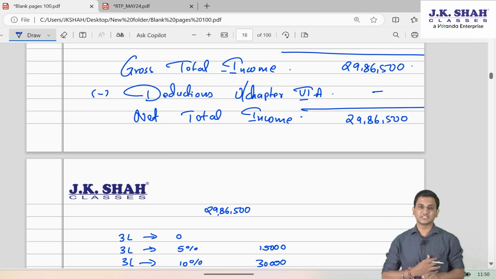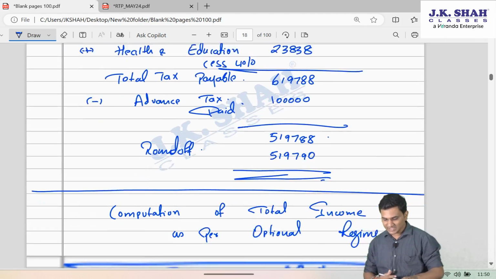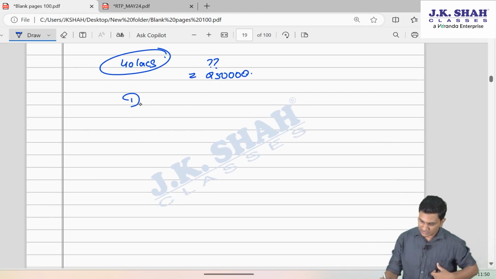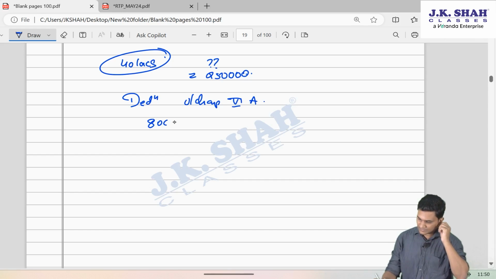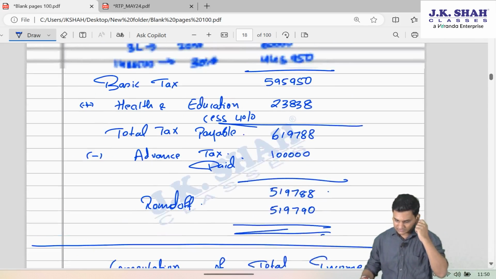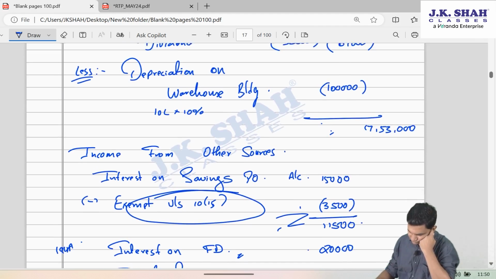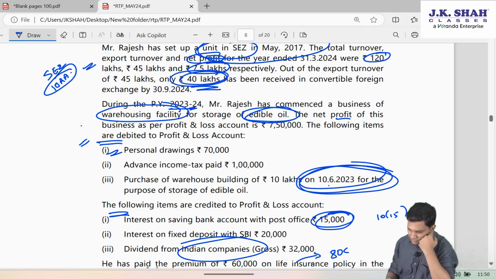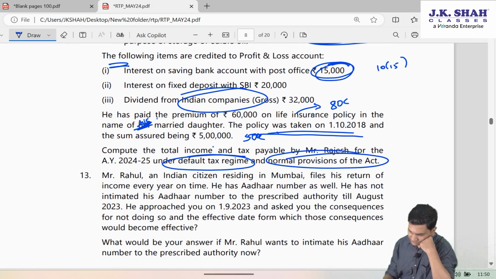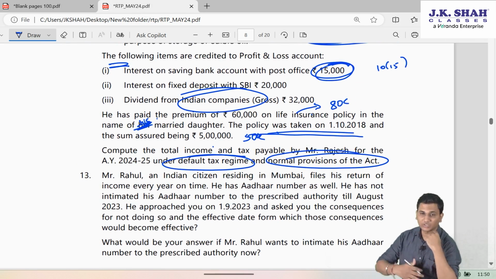Deductions under chapter 6A, yes, deductions under chapter 6A, 80C we ignored at that time. So we'll take deduction under chapter 6A, that is 80C. Friends, 80C deduction is applicable for the premium paid for life insurance of his married daughter.